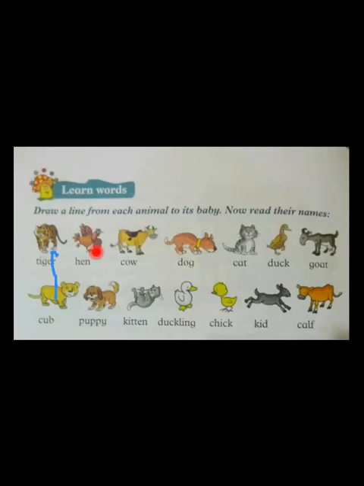The next is hen. Hen baby is called... Yes. Which baby? Yes, this. Chick. Hen baby is called chick. We will match hen with its baby chick. Hurry up. Match with me. Yes, chick. The next is cow. Cow baby is called... Yes. Here, calf. Hurry up. Match with me.